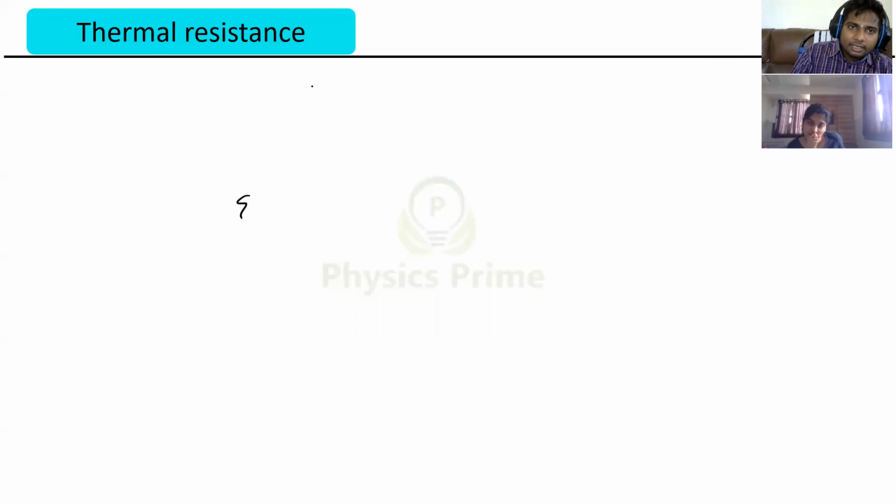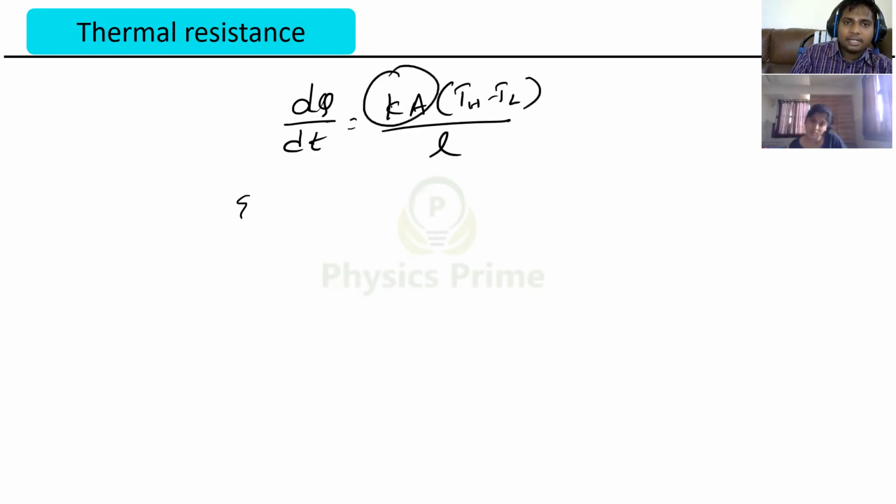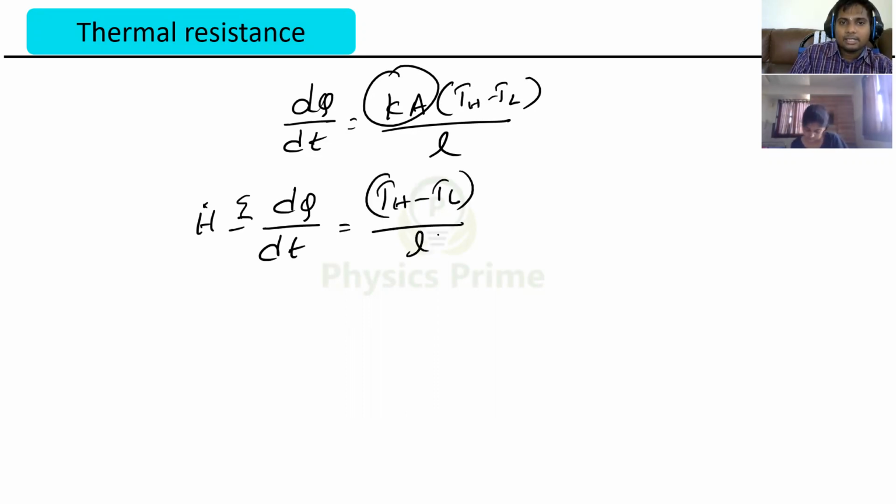What did I get here? dQ by dt is equal to kA into T high minus T lower divided by L, right? This can be written as the most important formula: H or H dot is equal to T high minus T low divided by L by kA. Got it? This kA is in the denominator. Understand. Now coming to another most valuable equation for you.